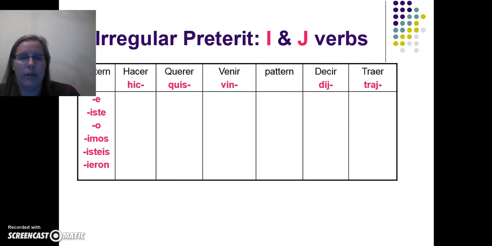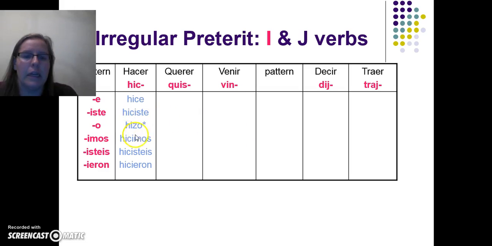Once you've copied the previous slide down, if you didn't, go back. Then we're going to look at what some people call I and J verbs. And the reason they're called the I verbs is because, for example, the verb hacer doesn't have an I anywhere in it. But when we look at the preterite tense, all of a sudden we have an I. Okay? Don't worry about why it's there. Just accept it and learn it and practice with it, okay? So hacer becomes hice, hiciste. Ooh, crazy spelling. Hizo with a Z. And that's for a phonetic reason, or the way it sounds. I won't get into it in this video, but it can't be H-I-C-O, okay?